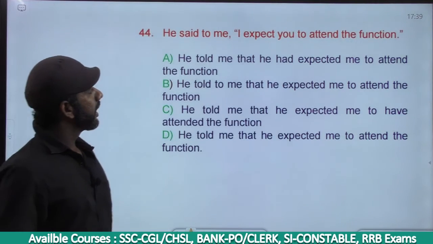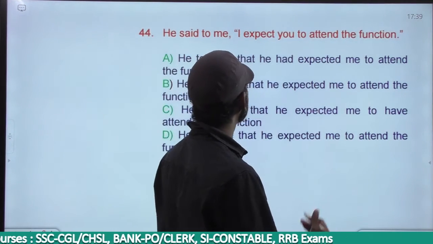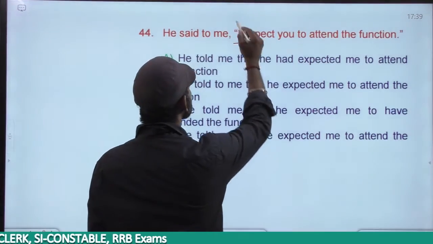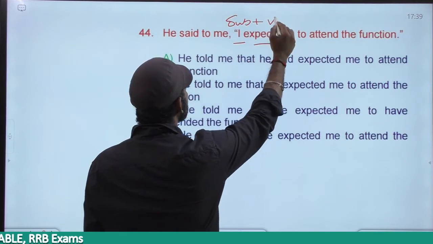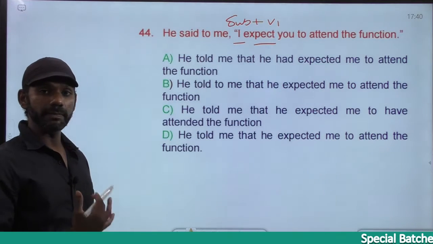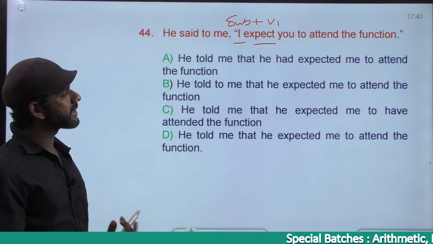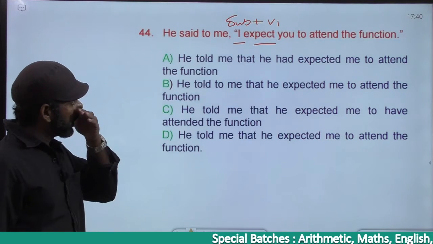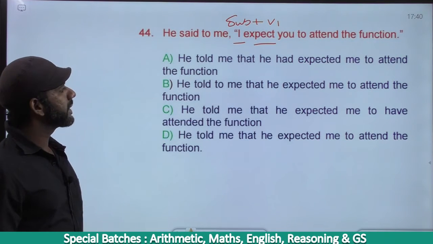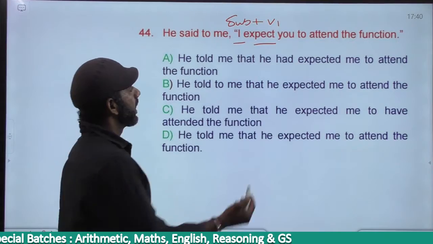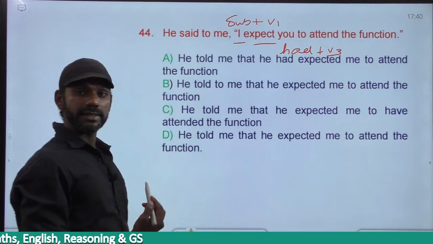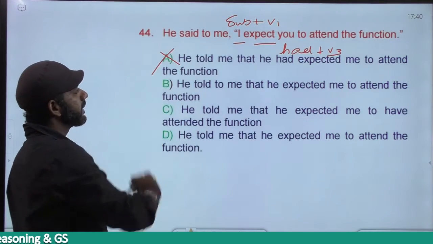He said to me, I expect you to attend the function. I expect, the subject here is I. Expect is V1. Subject plus V1 is simple present. Simple present must become simple past. Come to option A. He told me that. Told me that is the correct usage. He told me that he had expected. Had expected is had plus V3, past perfect. We want simple past. Option A is eliminated.